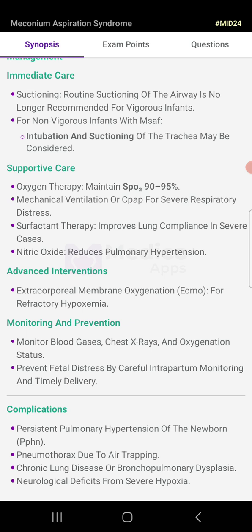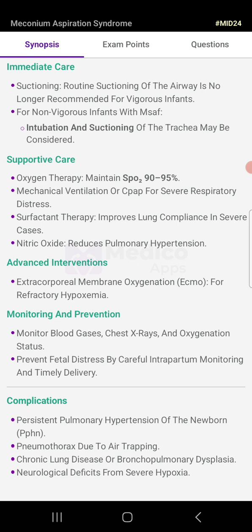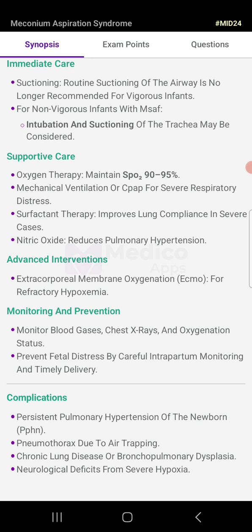For nitric oxide, it reduces the pulmonary hypertension. Advanced intervention: extracorporeal membrane oxygenation for refractory hypoxemia. Monitoring and prevention: monitor the blood gases, chest X-ray, and oxygenation status. Prevent fetal distress by careful intrapartum monitoring and timely delivery. Complications: persistent pulmonary hypertension of the newborn, pneumothorax due to air trapping, chronic lung disease or bronchopulmonary dysplasia, neurological deficit from severe hypoxia.